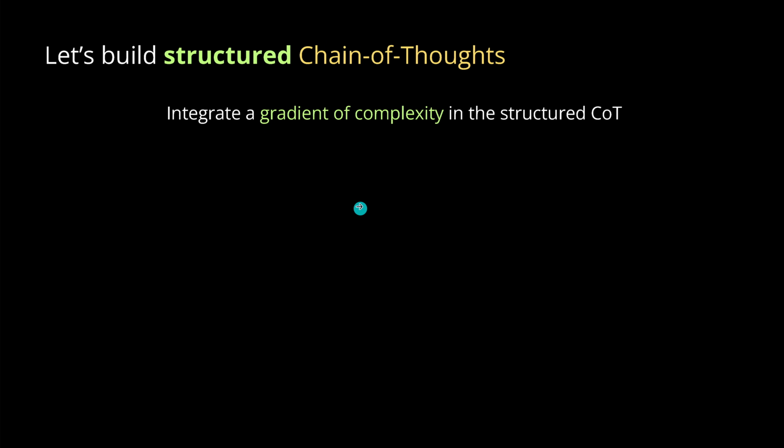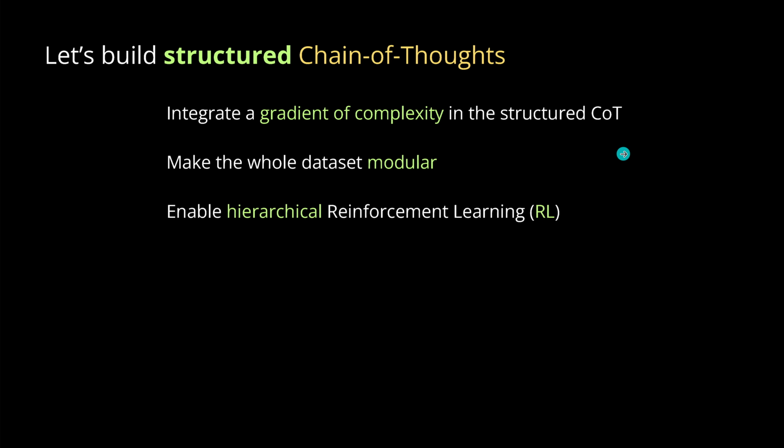Now, of course, you know that we are not just building some simple plain ones. No, we want to have some good ones. So we integrate a gradient of complexity in our structured CoTs. We will make the whole dataset modular because, yes, of course, we want to have a self-reflective and self-learning system in the end. And we will do reinforcement learning. You say, of course, everything is reinforcement learning today, no? Yeah, but since we have a modularity with a gradient of complexity, we will now go with